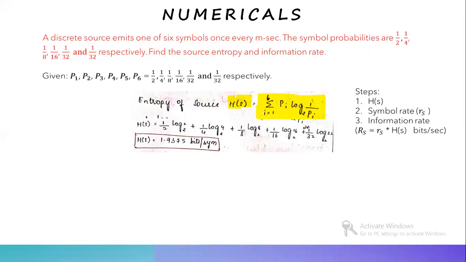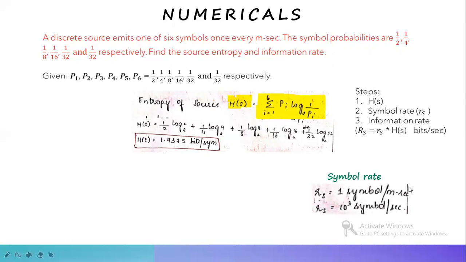Next is small rs. Remember, while studying information rate, we had studied that rs should be represented in symbols per second itself, but here they have given it in milliseconds. So we need to convert it into symbols per second. So rs equal to 1 symbol per millisecond according to the question. So converting into symbols per second, we'll get rs equal to 10 power 3 symbols per second.